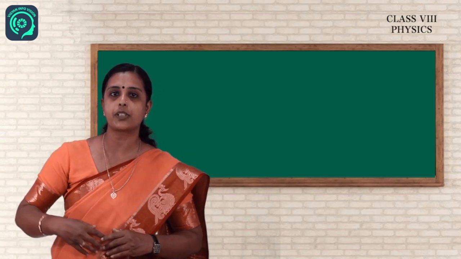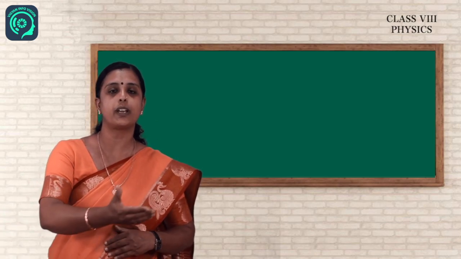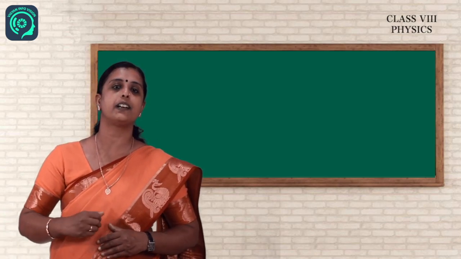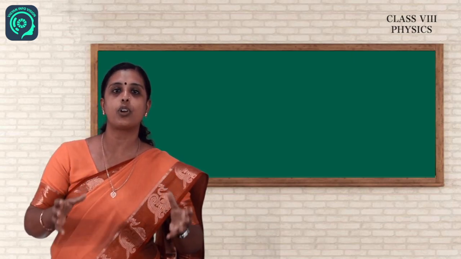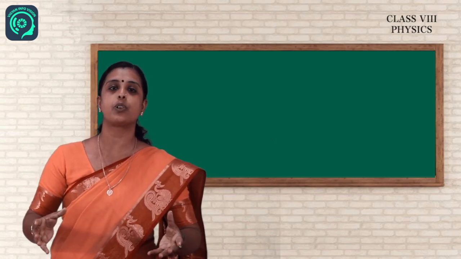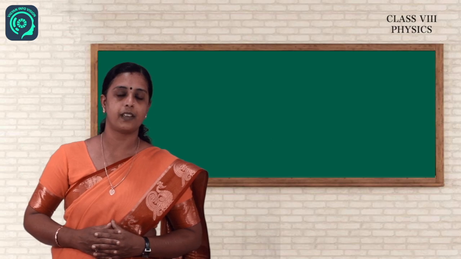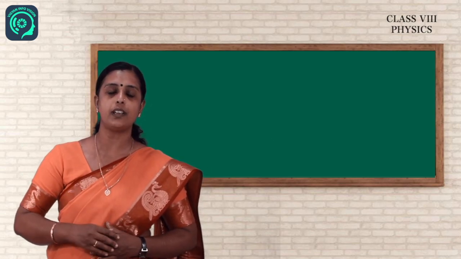When we drop an object, it is falling down. Flowing water is flowing down. Why is it not going up? Here there is an attraction between the earth and the objects. These forces come under non-contact force, because these forces are possible even if there is no contact between the objects. So, the force of gravity is the force exerted by the earth on the object.